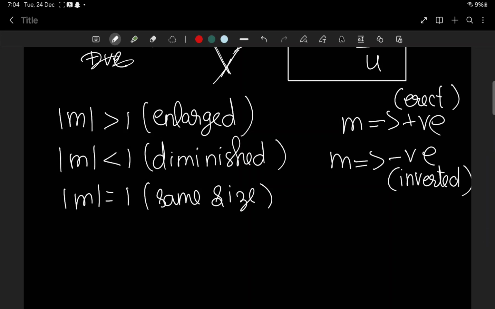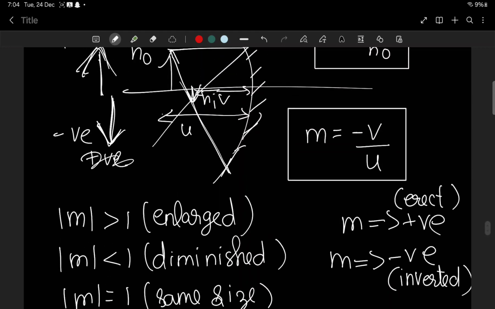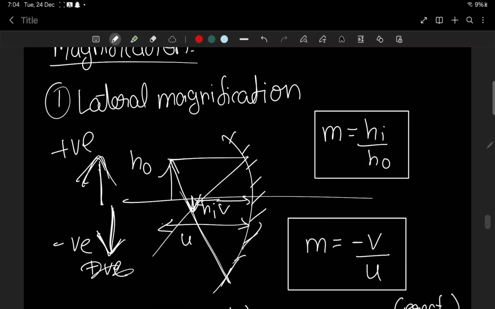I'm so worried if I'll be able to complete in some time. So I think I'll make spherical mirrors one video, refraction one video, spherical lenses one video, and optical instruments another video. I don't know. So I'll be making it like that. So this is about lateral magnification. Lateral magnification means height.